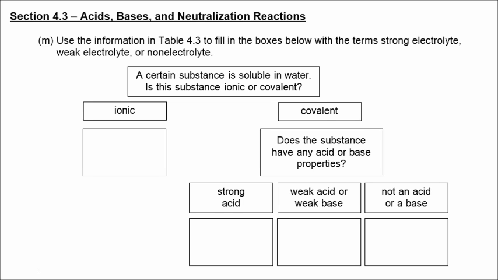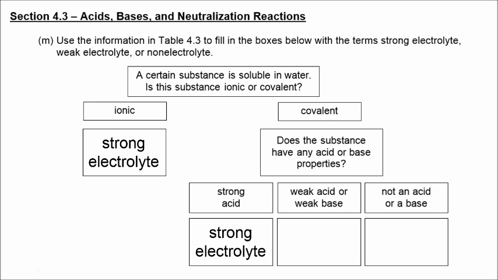Part M is asking us to classify different compounds in terms of their electrolyte abilities. If a substance is soluble in water and it is ionic, it is a strong electrolyte. If a substance is soluble in water, is covalent, and is a strong acid, it is a strong electrolyte. However, if this covalent compound is a weak acid or a weak base, it is a weak electrolyte. And if this covalent substance does not conduct electricity at all, it's because it's neither an acid or a base, so it is a non-electrolyte.